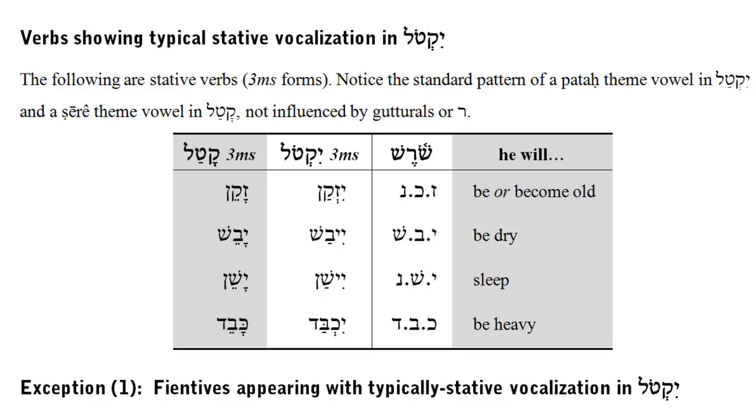In the next unit, Unit 6, you will become acquainted with the katal conjugation. In contrast to the ictal conjugation, the katal conjugation tends to convey a past tense. They are introduced here in the far left column just so that you may begin to become comfortable with the use of a tsere as a signal theme vowel. So we have zakein, yavesh, yashain, kaved.